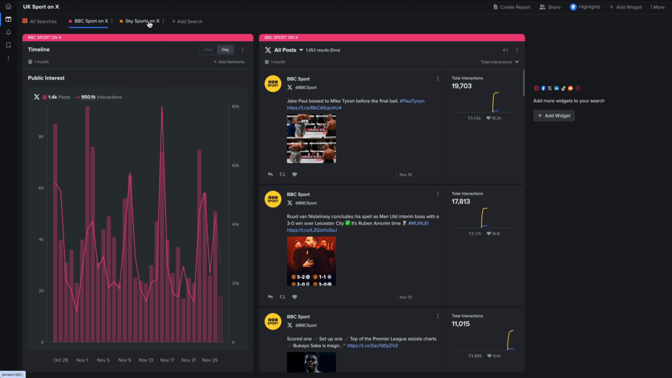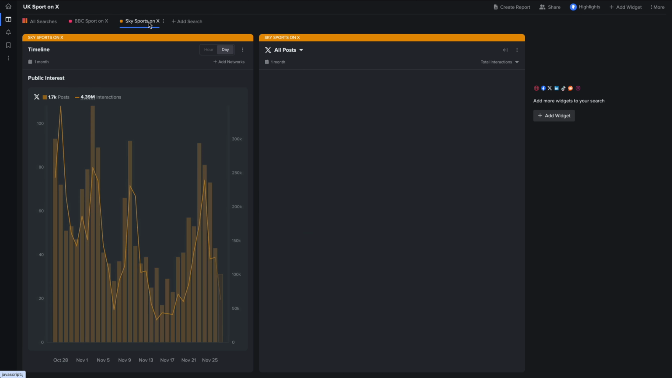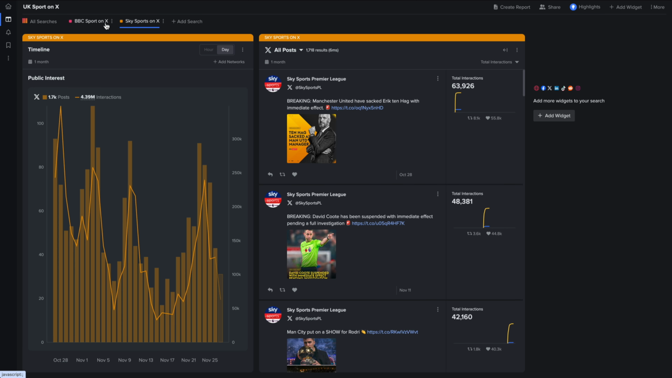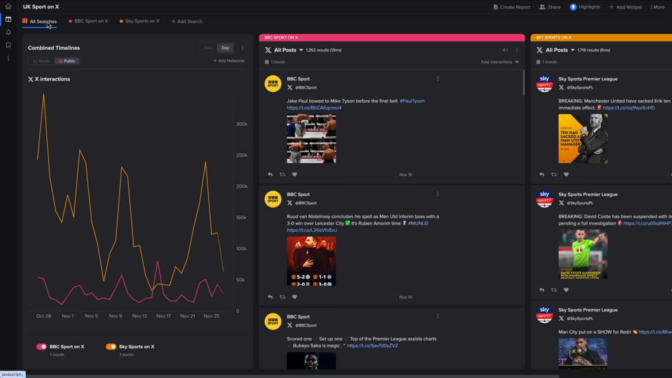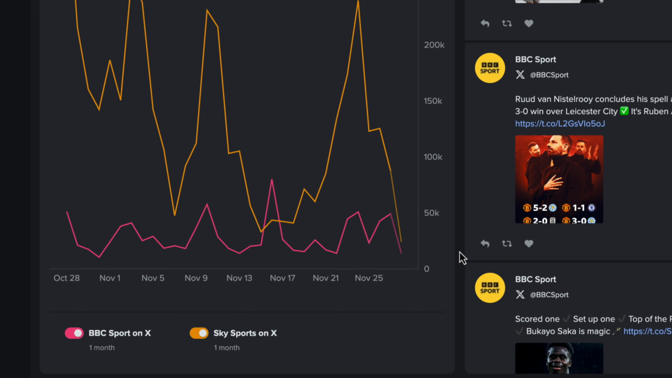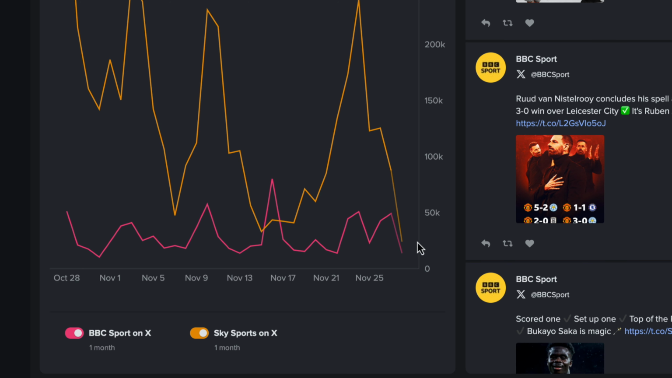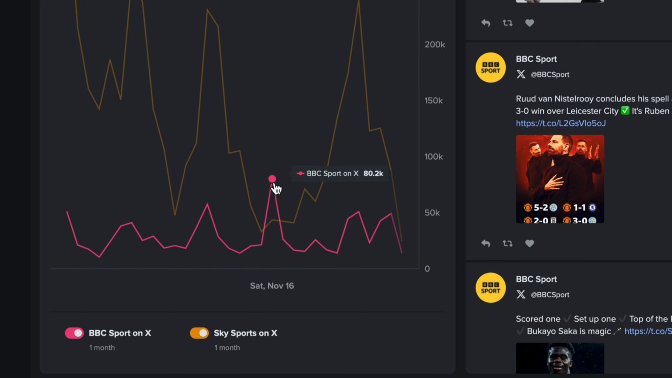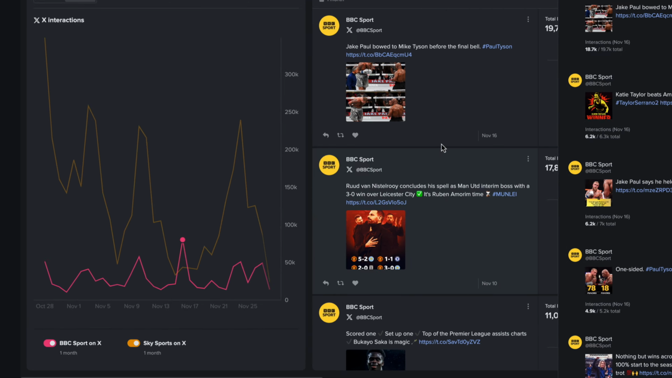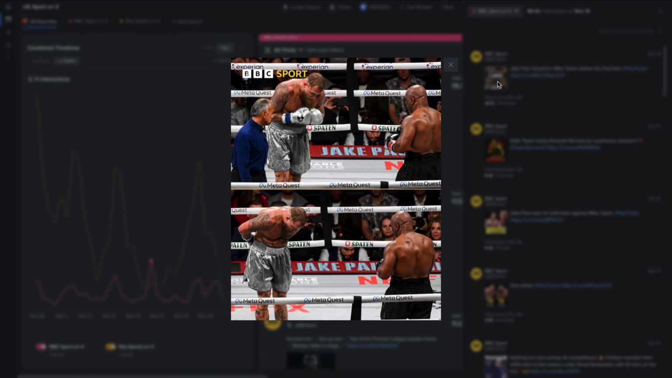We could use a short time frame for breaking events or zoom out further for a bit of post match analysis. And then, using combined timelines, we can directly compare the two. We can see clearly that in the last month, Sky Sports has had the most interactions on X. Now, I forgot to zoom in on the data point where BBC Sport had the upper hand on November 16th, so I had to go back and look as I was curious, and it was for this tweet of Jake Paul bowing to Mike Tyson. Maybe I shouldn't have bothered.